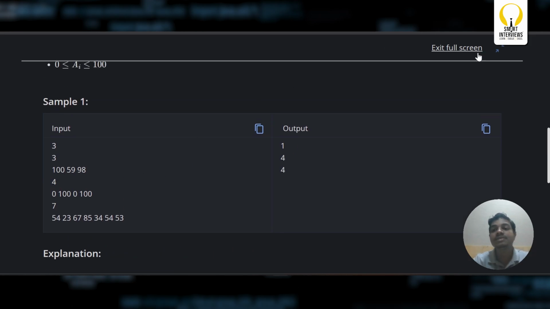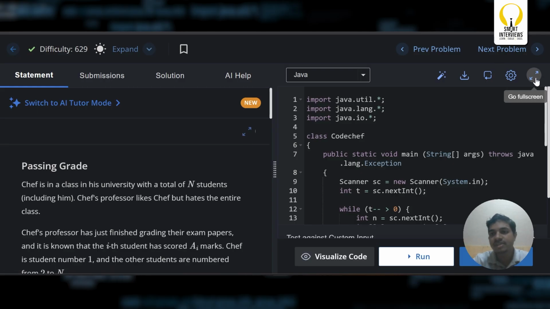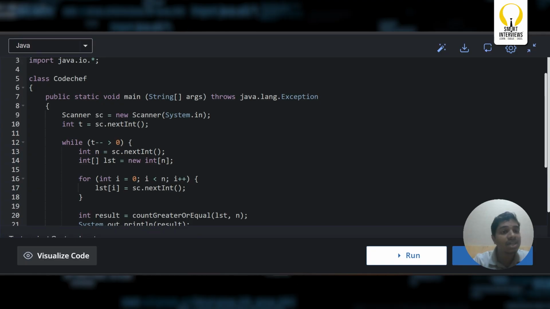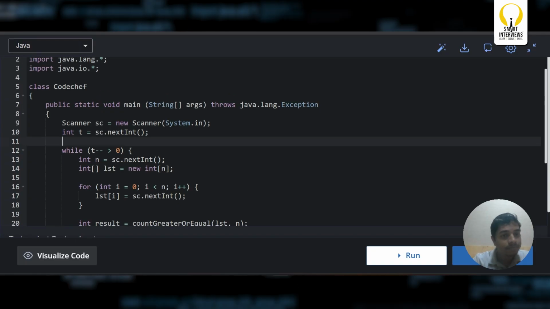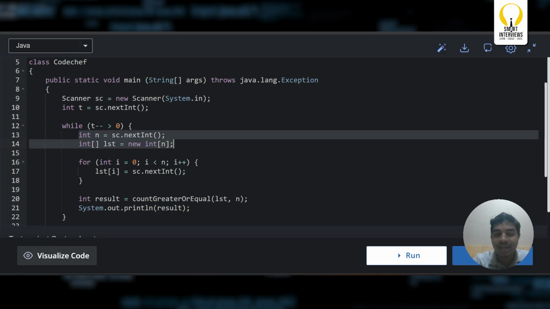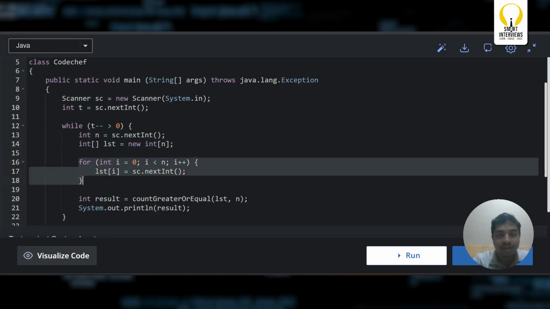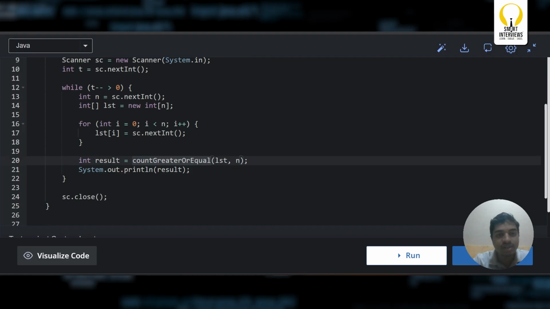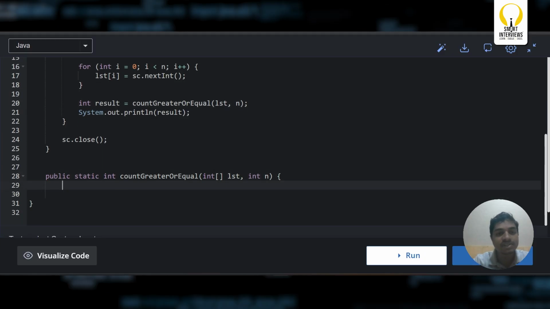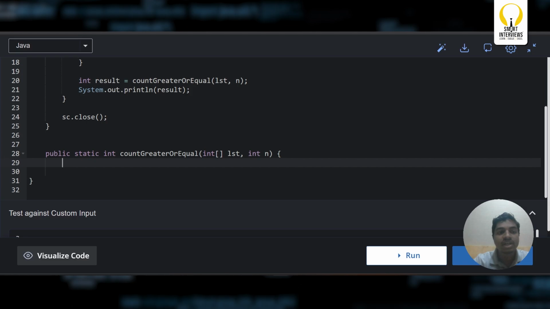So how can we solve this? It's a very good, very basic problem. We're going with Java for this. This is all about reading the input, taking the n value, taking the array. Let us call this function countGreaterOrEqual, passing the list and n, and let us now implement it. What should this function return? It should return the number of people who pass this particular test.